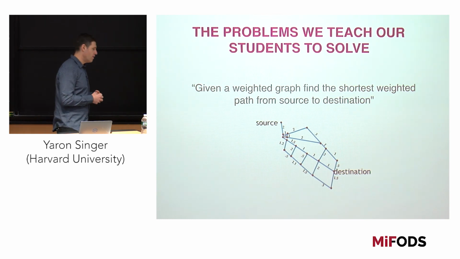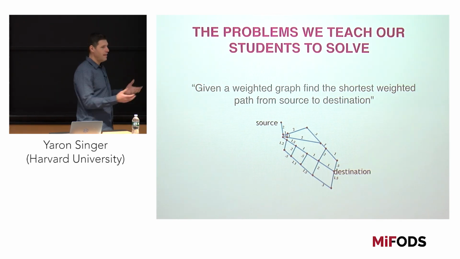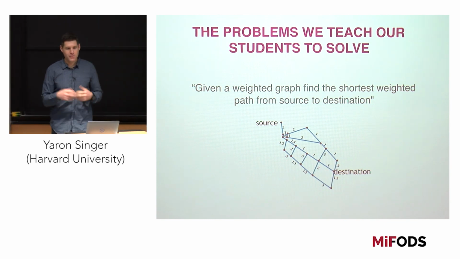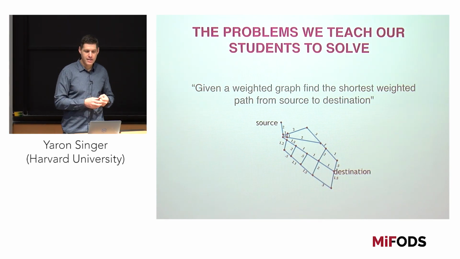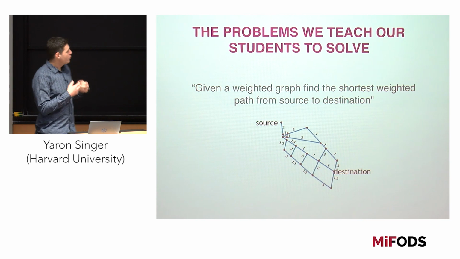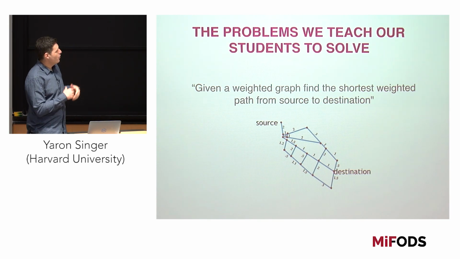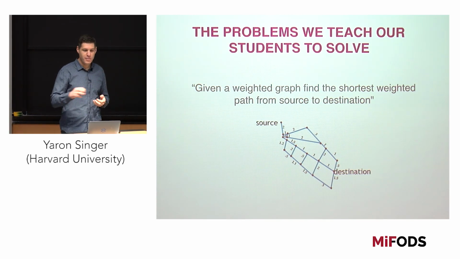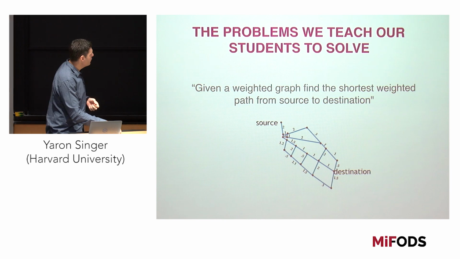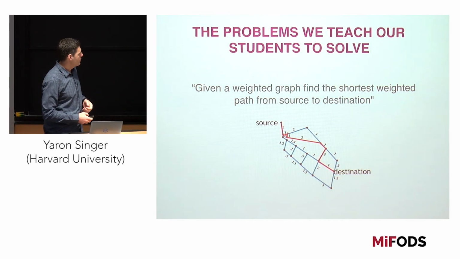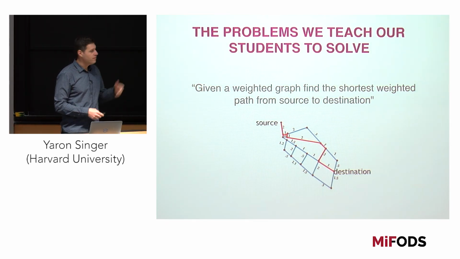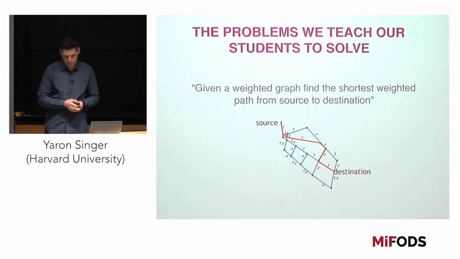So when we learn how to design algorithms, we learn how to solve problems like shortest paths, and we're told that we're given some sort of weighted graph, like in this example, and what we're asked to do is find the shortest weighted path from source to destination. And then we learn all these algorithms that find this shortest path from this source to destination.